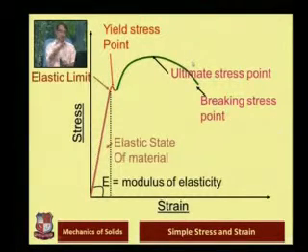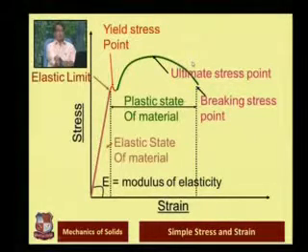That is why it is important to understand the strength of material. We can use stress instead of strength, or strength instead of stress. Stress and strength are one and the same thing.